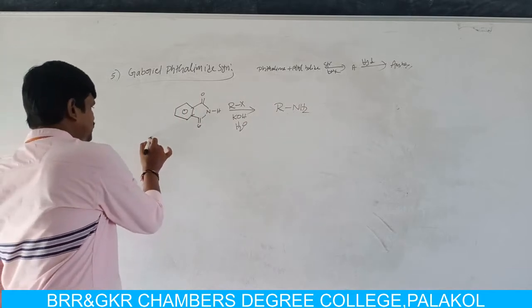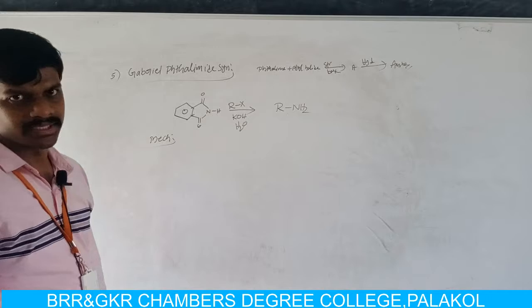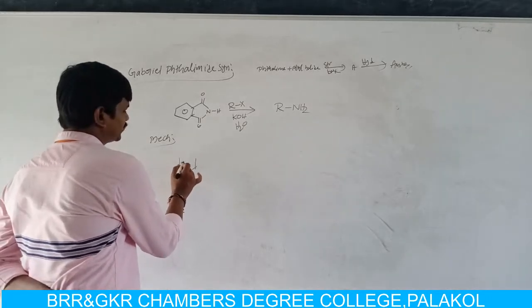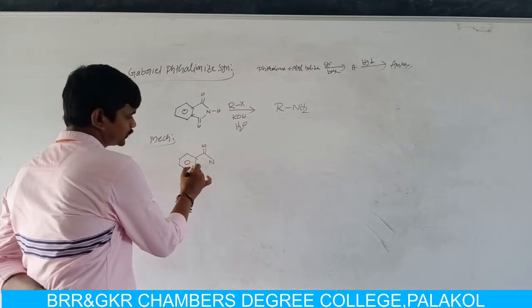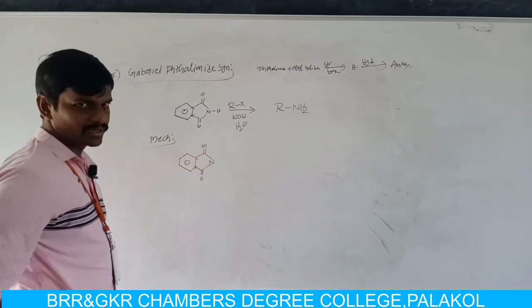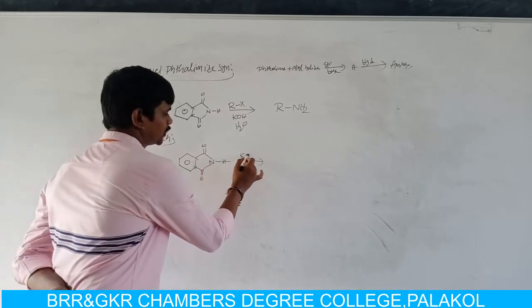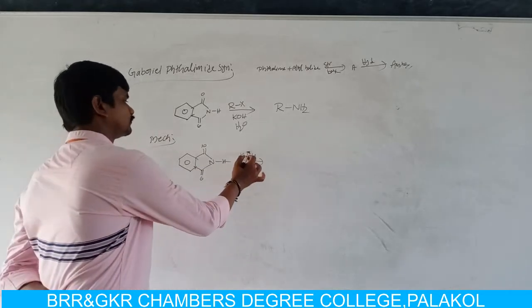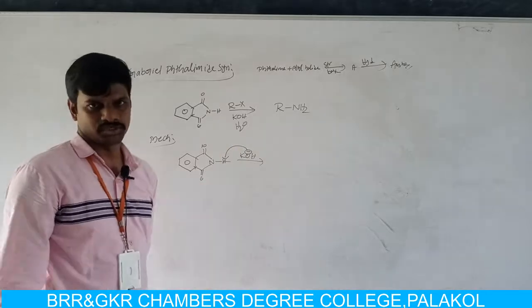Let us see the mechanism of Gabriel phthalimide synthesis. In the first step, the base abstracts the proton from the nitrogen atom. Here KOH acts as a strong base.